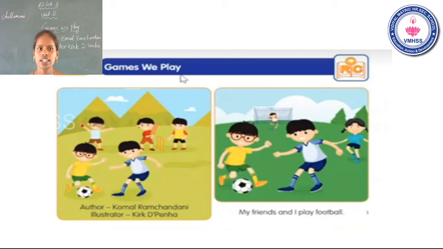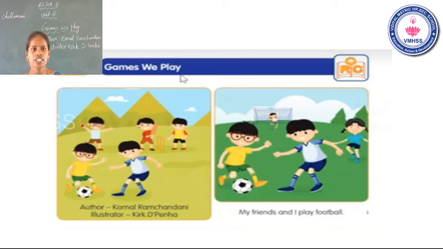We learnt in the whole word session. Games means விளையாட்டு. We means எல்லாரும். We is one of the whole words. Play. Play means விளையாடு. Okay. The title of the story is Games we play. Author Komal Ramchandani. Next, illustrator Higby Benham.